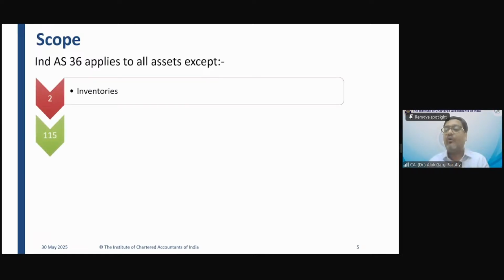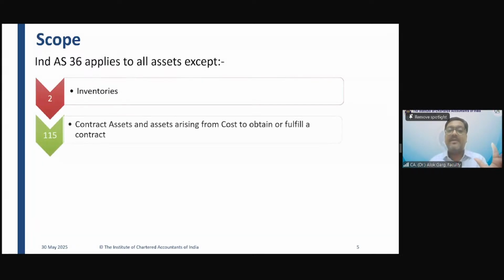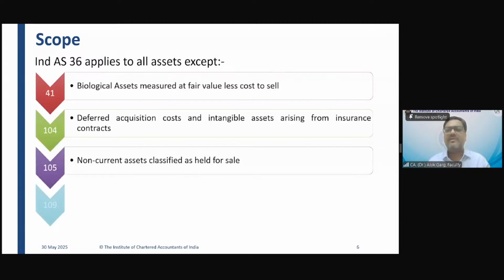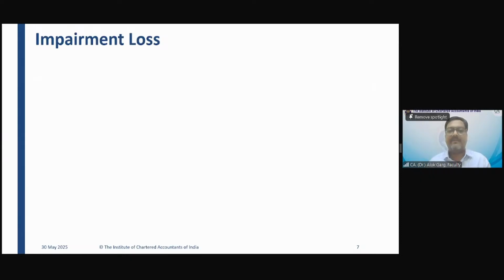This standard is applicable to all kinds of non-financial assets except specific assets for which impairment provision is given in another standard. For example, inventory. Inventory has to be valued at cost or NRV, whichever is lower. So the impairment of inventory is covered under Ind AS 2, and hence Ind AS 36 is not applicable to inventory. For other items, typically PPE, intangible assets and investment property, Ind AS 36 is applicable.